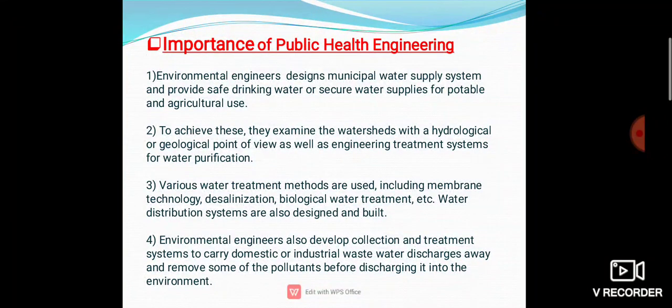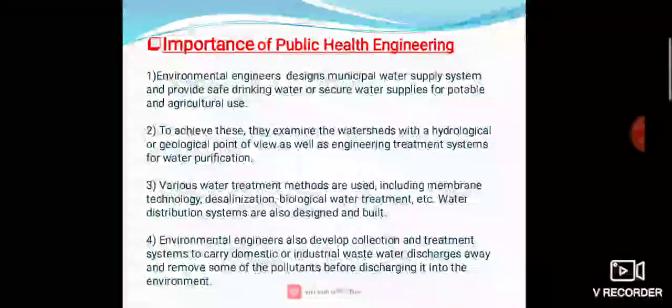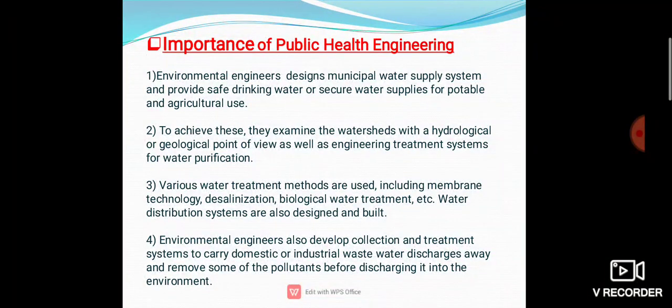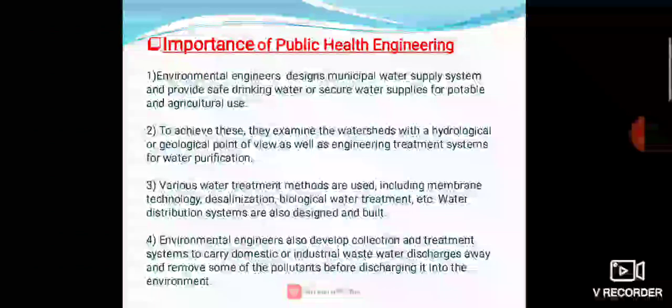Meaning, if we want to design a water supply scheme, we don't design it directly. For that we have to prepare and study a little, meaning they have to do some surveys. So by using the hydrological and geological point of view, we have to think from both points of view. After that we are going to design, check if it is feasible or not feasible, then fund arrangement, and so many things we are going to learn step by step.